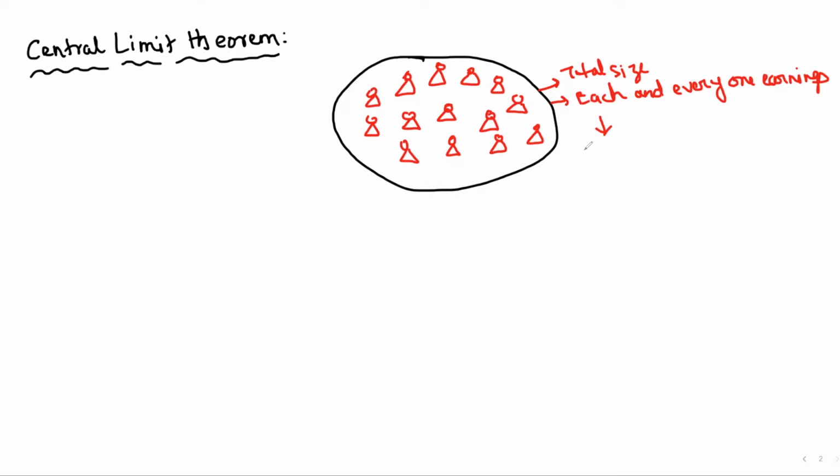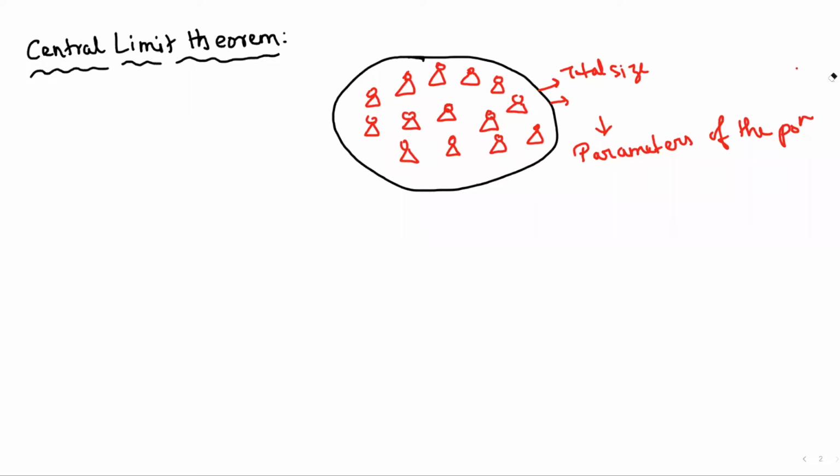This may be the parameters of the population, maybe the average income. So let's say if someone asks you, okay, what is the average income of this?